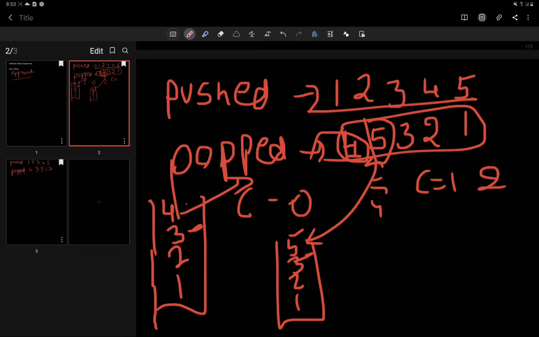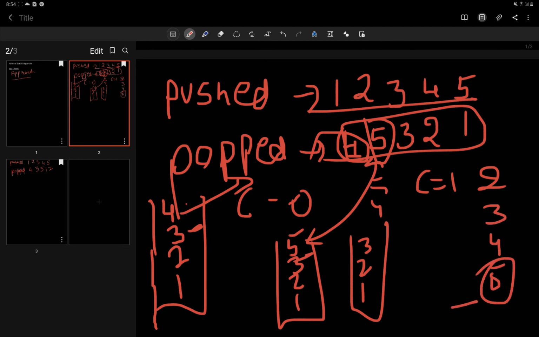Now the counter is set to 2. Now the content of the stack is 1 2 3. 3 is also equal, so we pop it out and the counter becomes 3. Similarly 4 and 5. And after that, the stack is empty, and we have traversed each value of the